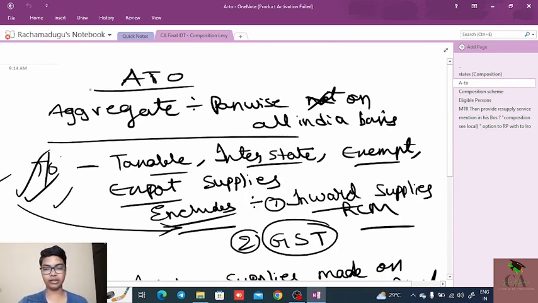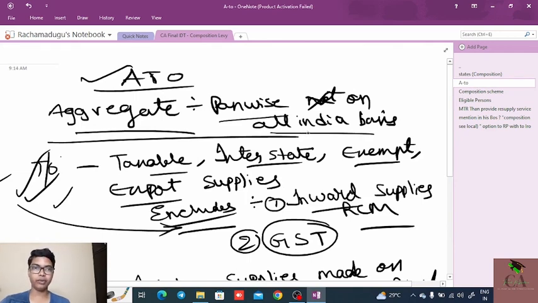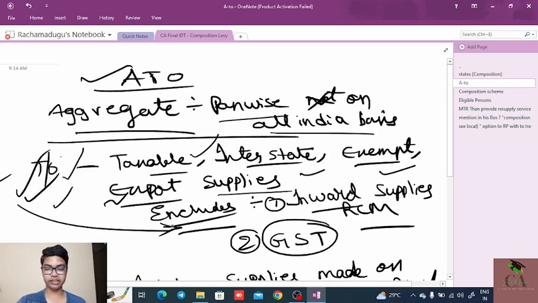Next we discussed what is meant by aggregate turnover. Aggregate turnover means turnover computed PAN-wise on an all India basis. Aggregate turnover includes taxable turnover, interstate turnover, exempt turnover, and export turnover, that means export supplies, and excludes inward supplies on which we need to pay RCM. And second one is GST.